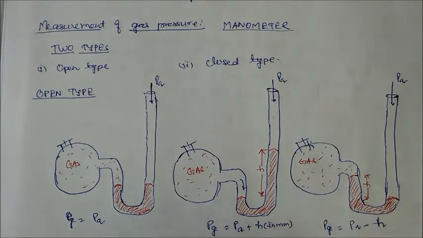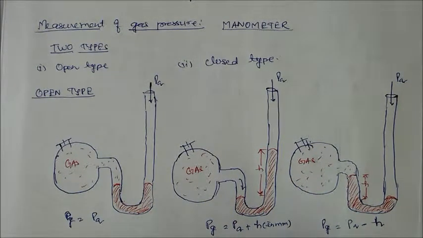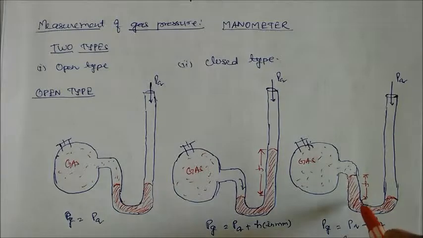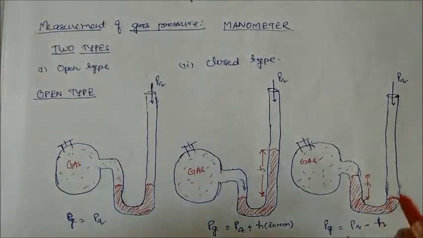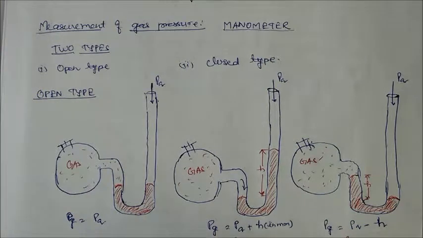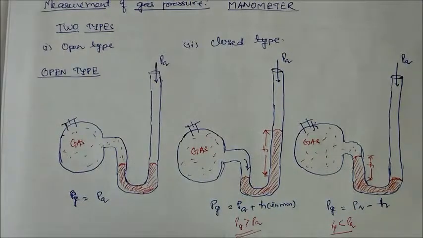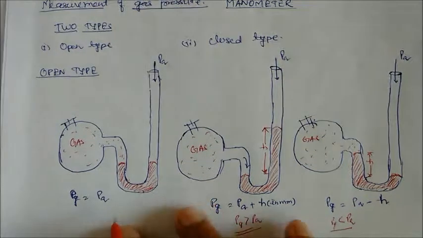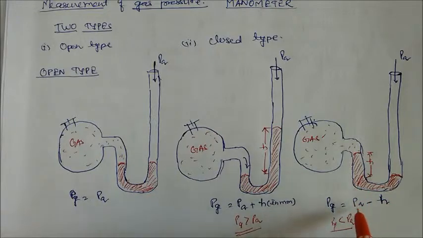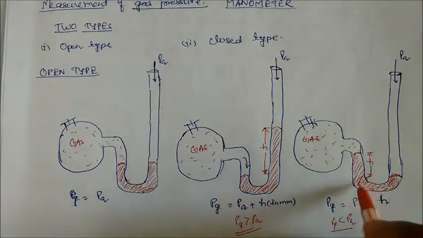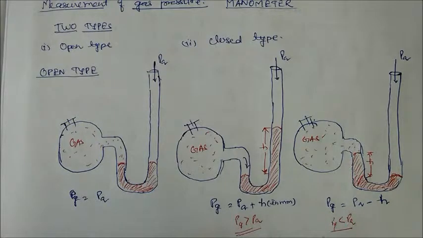Similarly here also, suppose the pressure of the gas is lesser than the pressure of air. So in this case what happens? The mercury height will be greater on the gas side, because the pressure of air is greater than the gas. Here the pressure of the gas is greater than the pressure of air. So you have to keep this thing in your mind. Here both are equal to each other. So here the difference of height is taken, means this will be subtracted. In this case you have to take the pressure of the air in terms of height and subtract this difference of height, means this height and this height difference. So you will get this value. We will solve some problems to understand this.